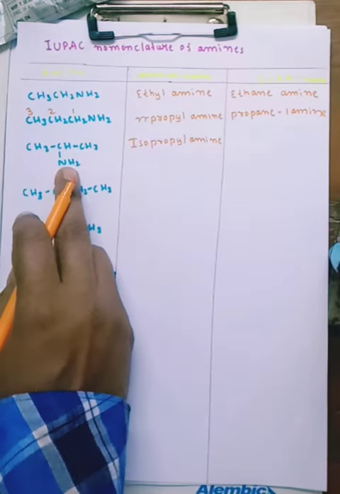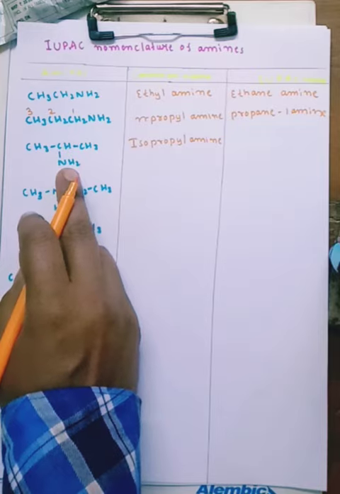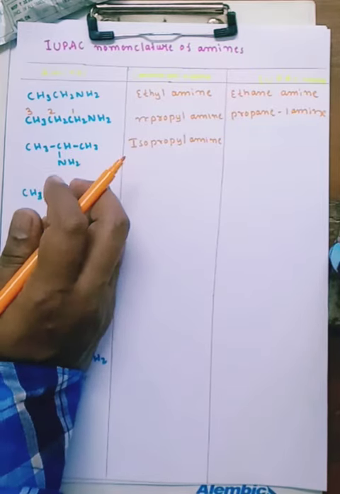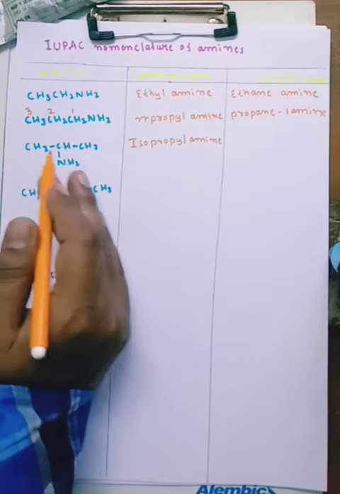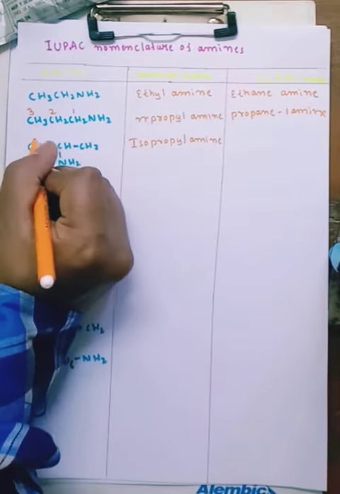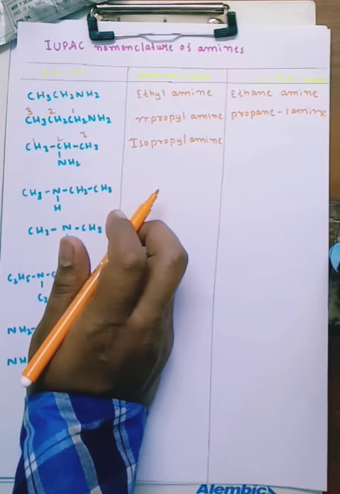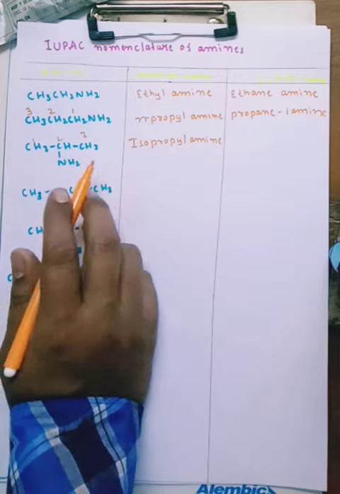What about the IUPAC name? You can number from this side or this side, 1, 2, 3. Propane.